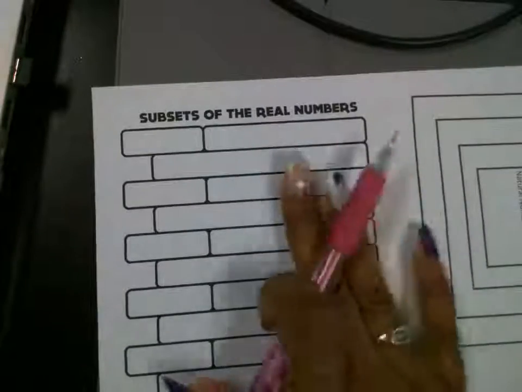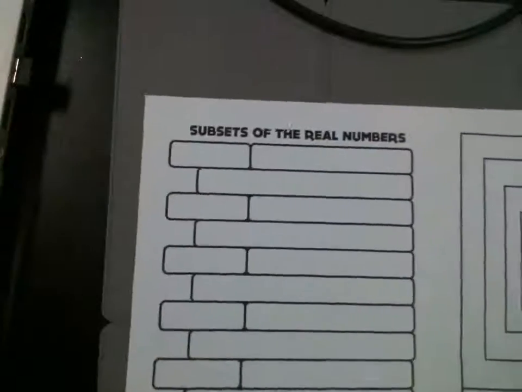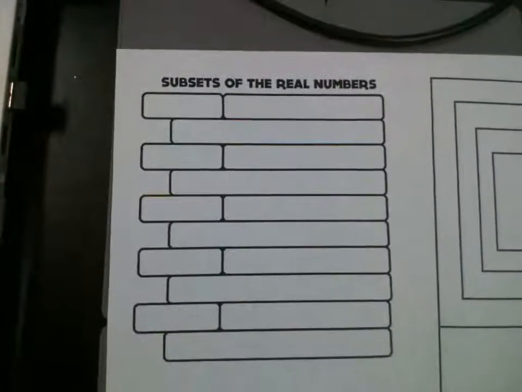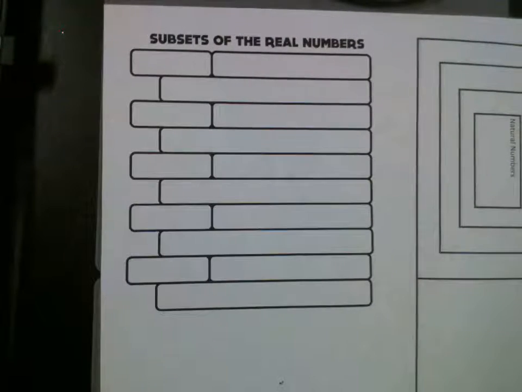Okay, this is what you should have on your desk at this time. We're going to go through the real number system. I'm going to give you the definitions and stuff first, and then we're going to put it in a chart. We're going to fold this in half after we're done, and we're going to paste this on page 19. Okay, so we're going to do this side first because we need the definitions. Definitions and examples we're going to do first.